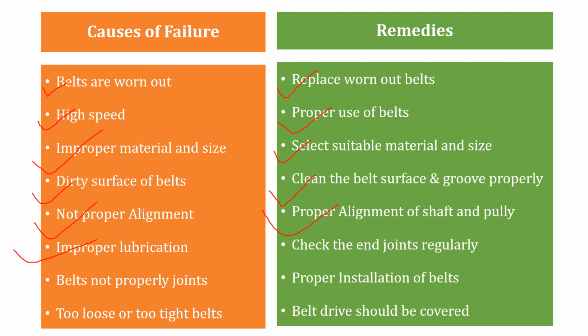If the belt joints are not properly joined, then there will be a breakage in the belt during the operation. So properly check the end joints regularly. If the belt is too loose or too tight on the pulley, then there will be a failure. Proper installation is required, and the belt drive should be covered from top or side so that foreign particles will not enter the belt drive system and it works properly and safely.